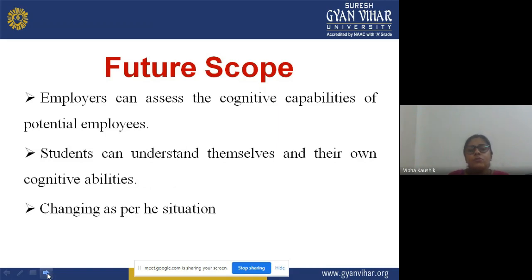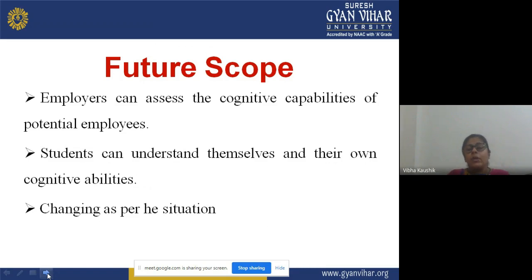Now, what are the future scopes of aptitude tests? The first one is that employers can assess the cognitive capabilities of potential employees. Means when the aptitude test is administered on the employees, we will be able to assess the cognitive capabilities of the employees in that particular field.